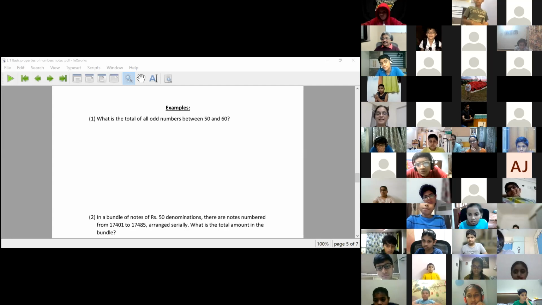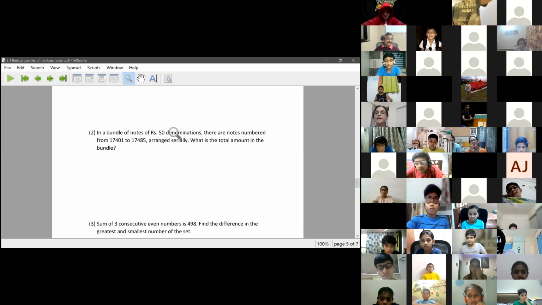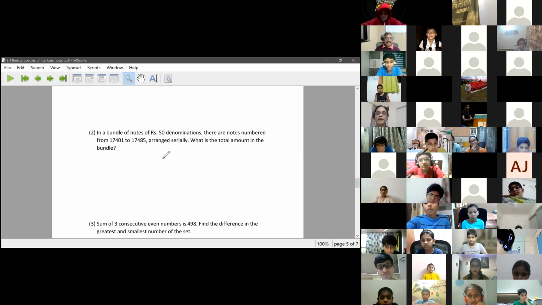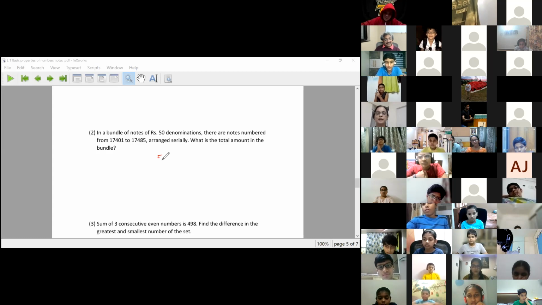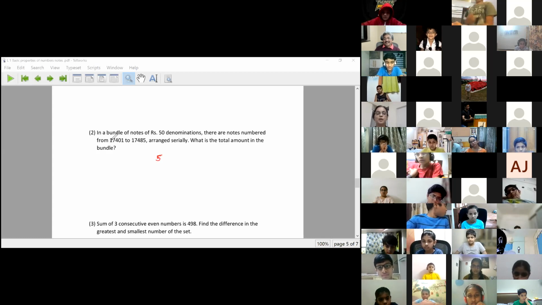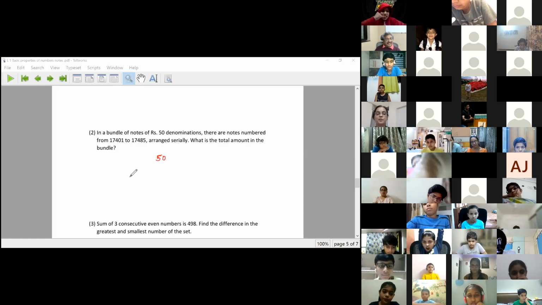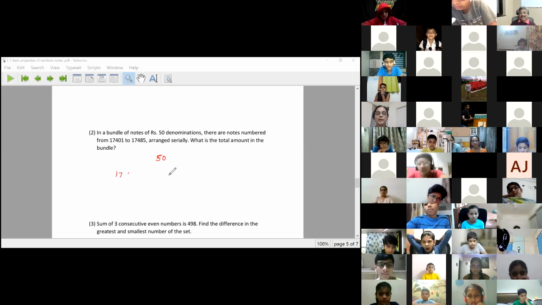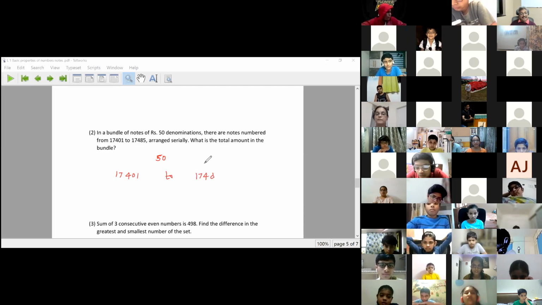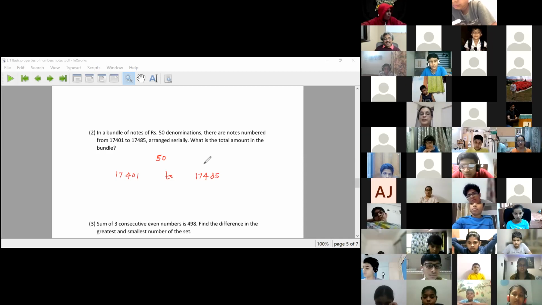Next. The next question now. In a bundle of notes of 50 denomination, there are some notes of 50 rupees. The serial numbers of the notes are from 17401 to 17485. So many notes are there. What is the total amount?